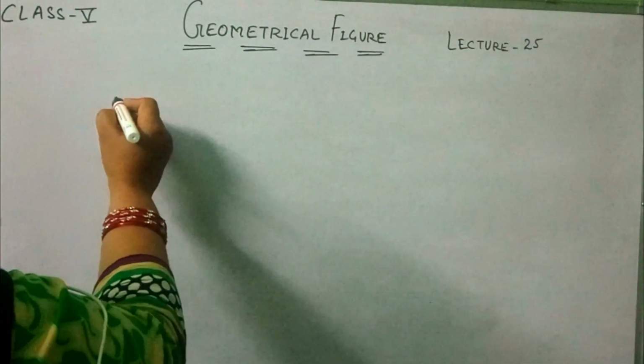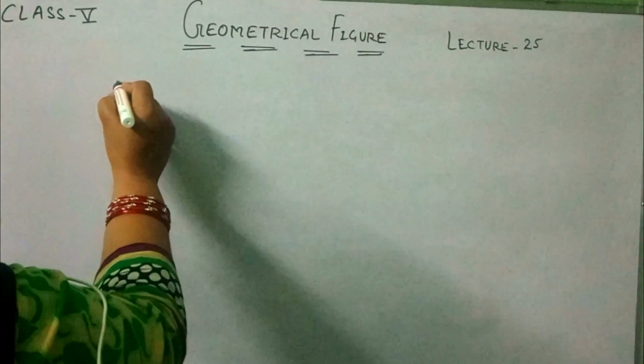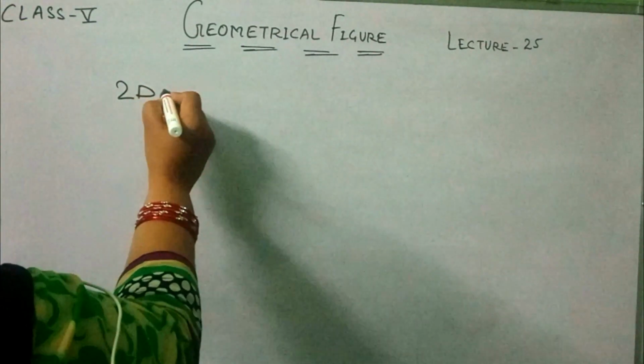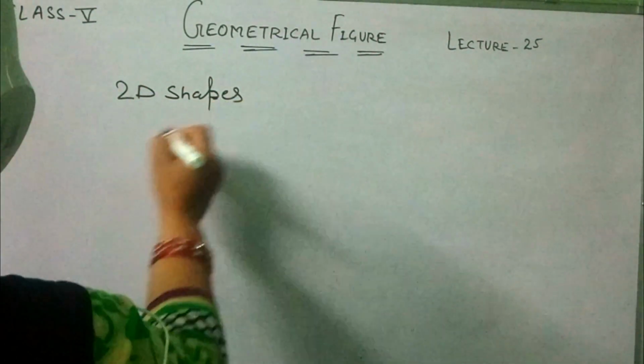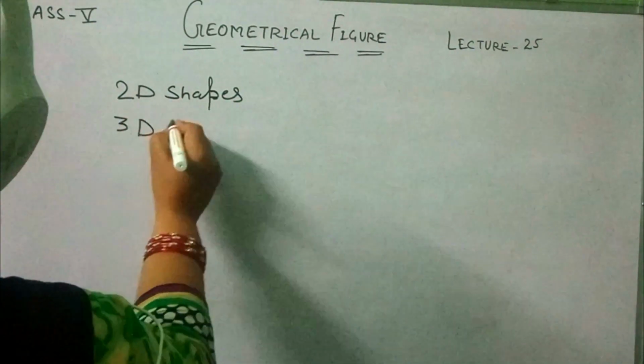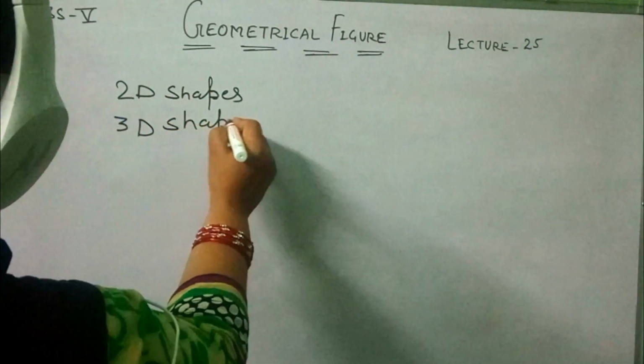You can divide shapes into 2D shapes and 3D shapes.